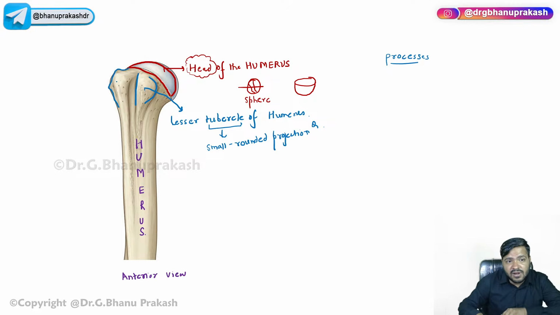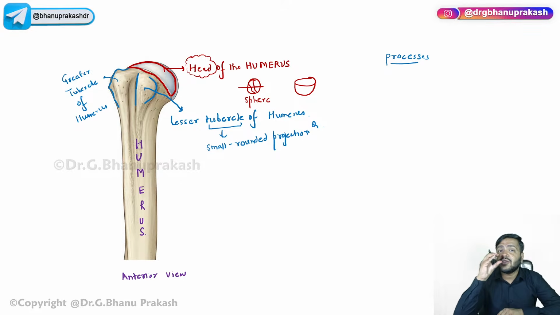Now, this is called the greater tubercle of the humerus. Greater tubercle of humerus. Now, on these parts, on the lesser tubercle and on the greater tubercle, guys, we have the insertion of muscles. On the lesser tubercle, we have the subscapularis muscle.